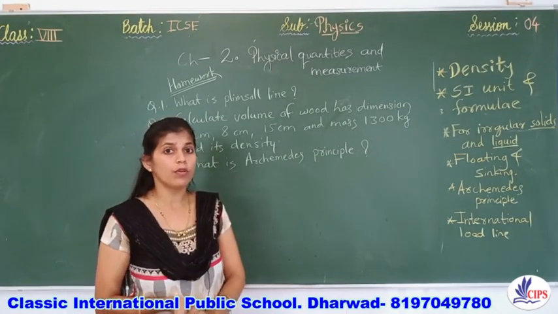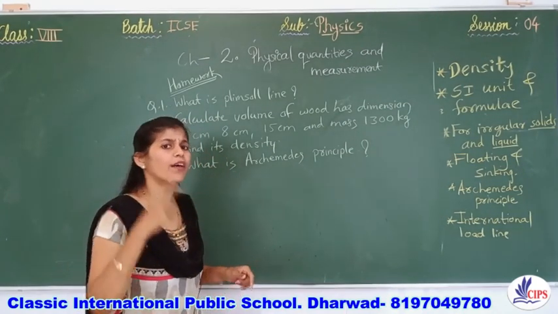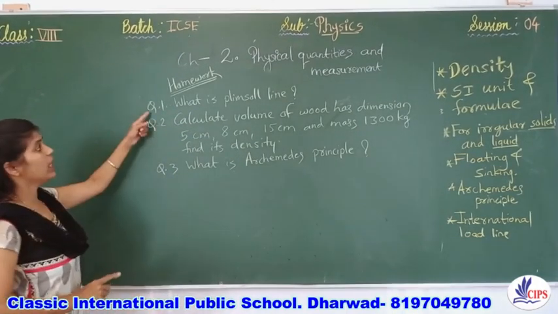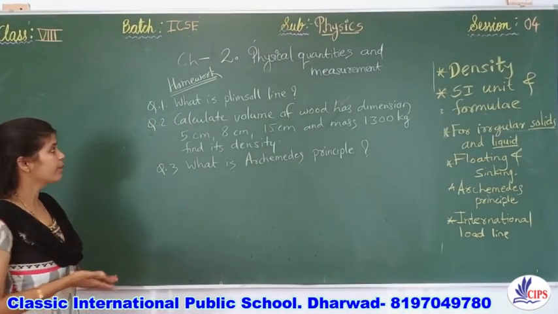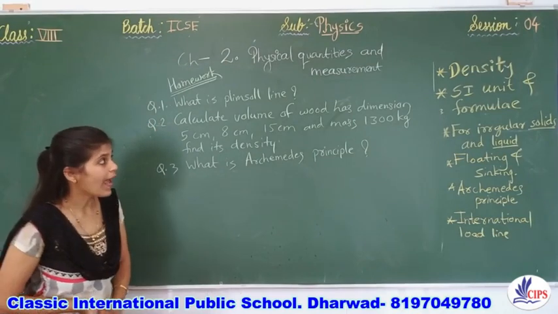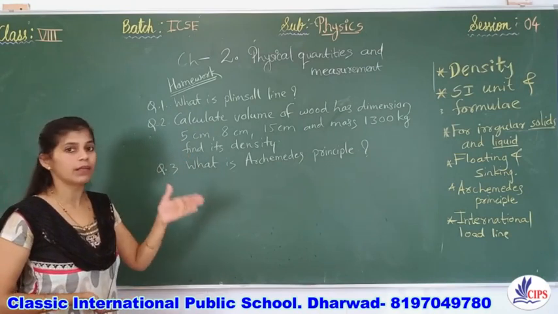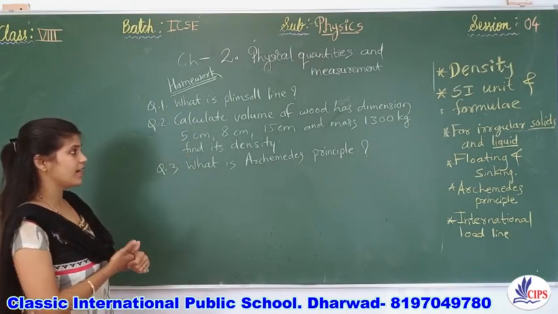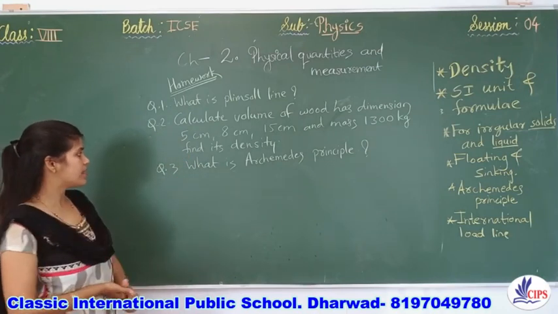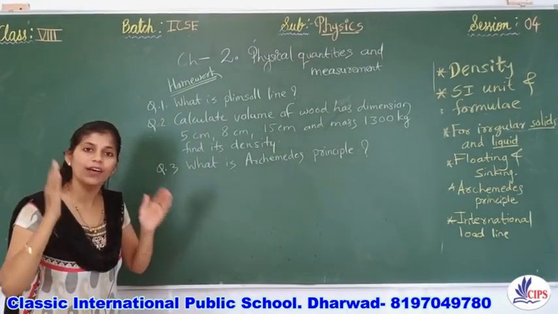And now it's time to do your homework. I want you to do this homework in your homework book. Question number 1, what is the Plimsoll line? Secondly, calculate the volume of wood that has dimensions 5 centimeter, 8 centimeter and 15 centimeter and mass 1300 kg. Find its density. And last one, what is Archimedes principle? Do it in your homework book only.